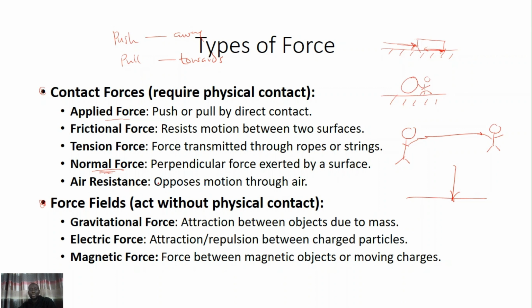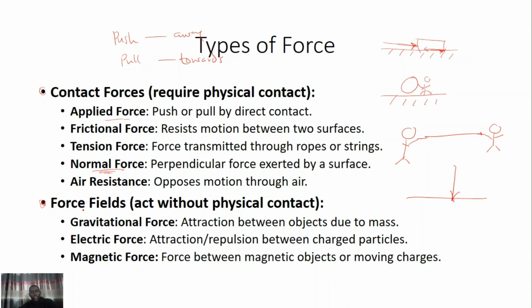Air resistance is also a type of contact force, because when you are moving and the wind is blowing either in the opposite direction to your direction of movement or in the same direction, you see that it has ways of either resisting your movement or aiding your movement. So that's also a type of contact force.